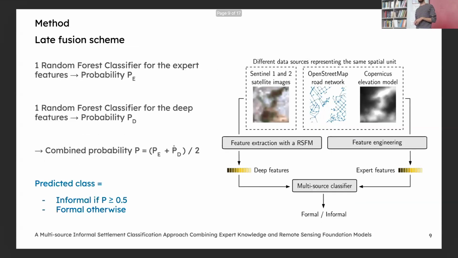Now that we have deep and expert features, we just use one classifier for the expert features, one classifier for the deep features. So in both cases, we obtain a probability for the target class for each cell. And then we compute a mean probability. And we apply simply a threshold on this mean probability to have our final outcome.